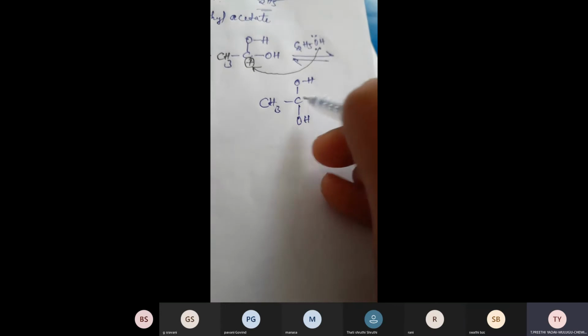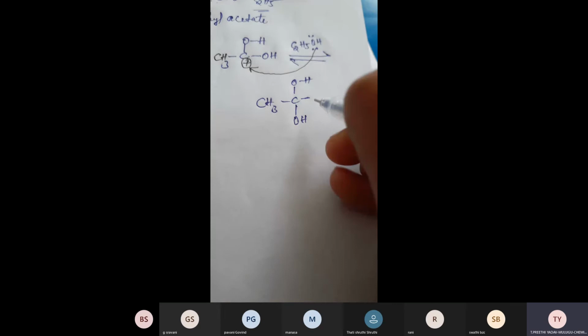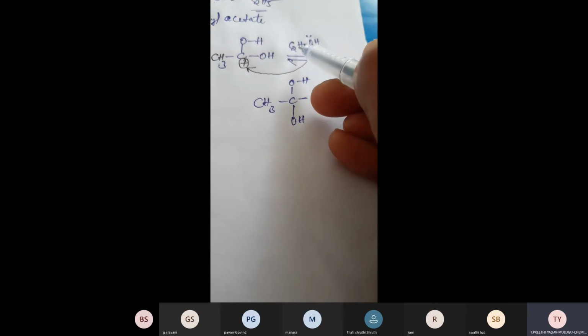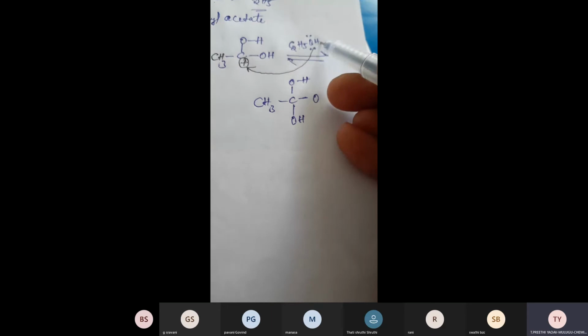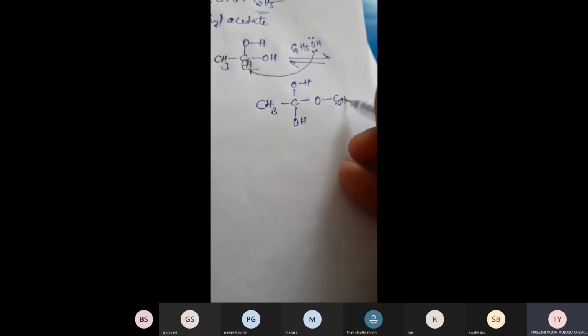OH. And to this carbon, you have to attach oxygen. Now it means you have to write oxygen. On one side of oxygen, there is a presence of ethyl group. On the other side, there is a presence of hydrogen. That means on one side, I'm writing C2H5.